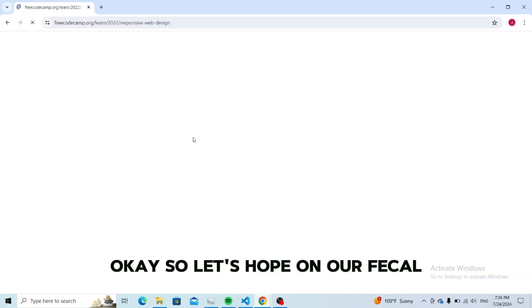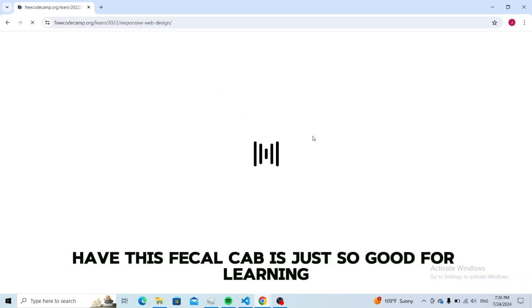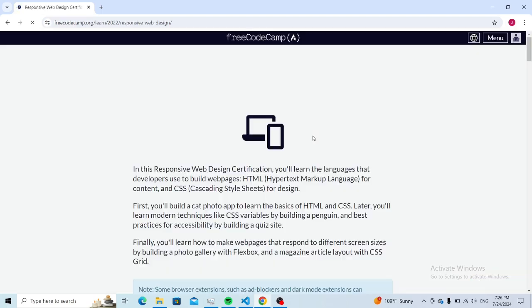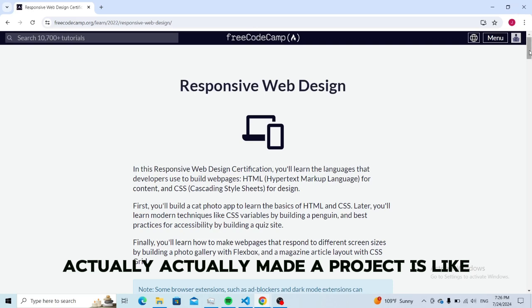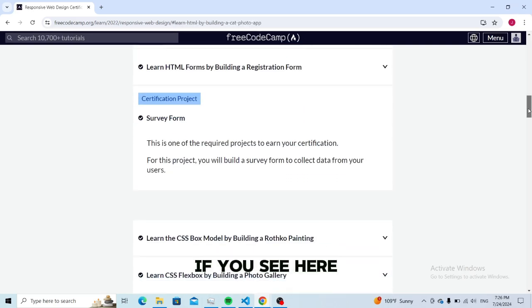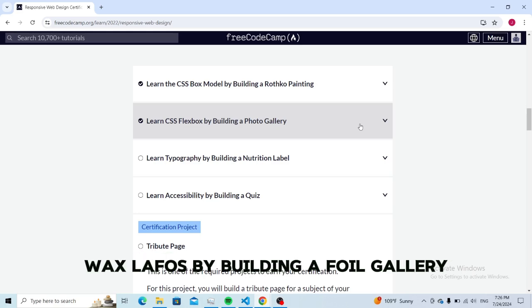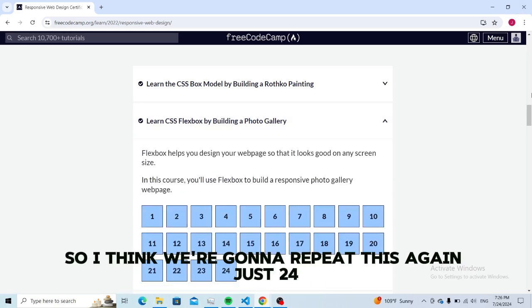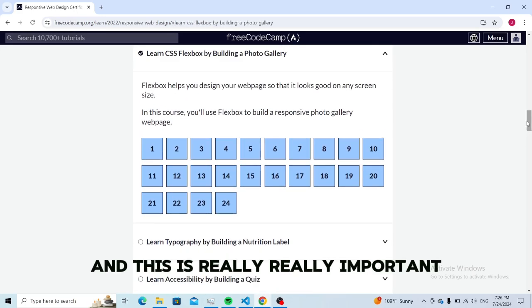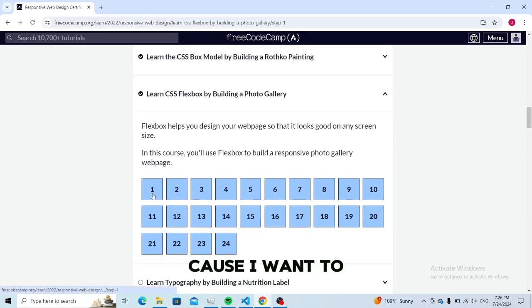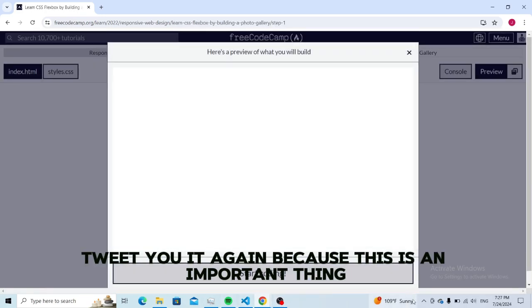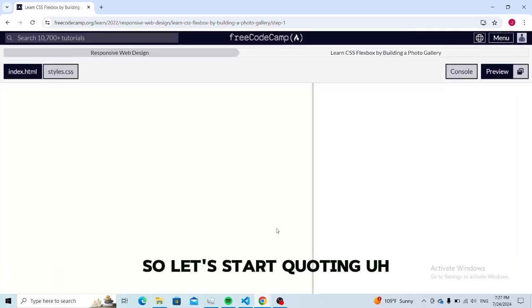Okay, so let's hop on freeCodeCamp. This freeCodeCamp is just so good for learning. I actually made a project, because if you see here, the latest thing that I've done is Learn CSS Flexbox by Building a Photo Gallery. So I think we're gonna repeat this again, and it's really important, because I want to redo it for you guys, because this is an important thing and I still didn't master it. So let's start coding.